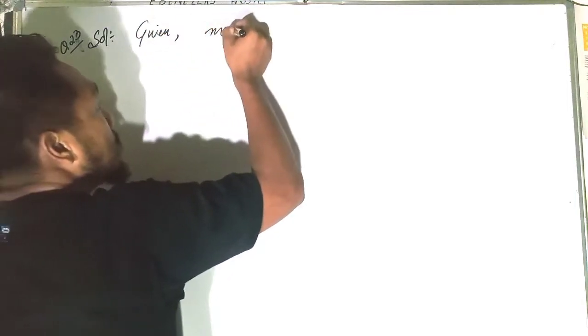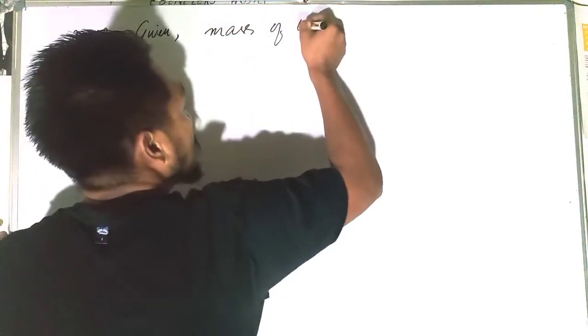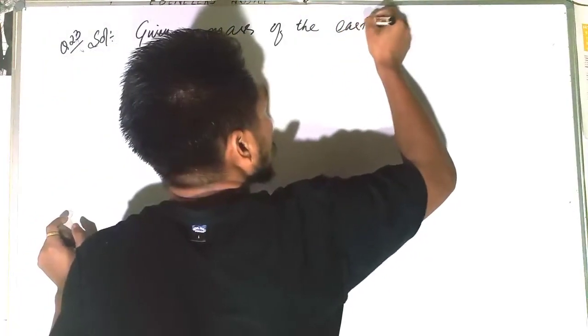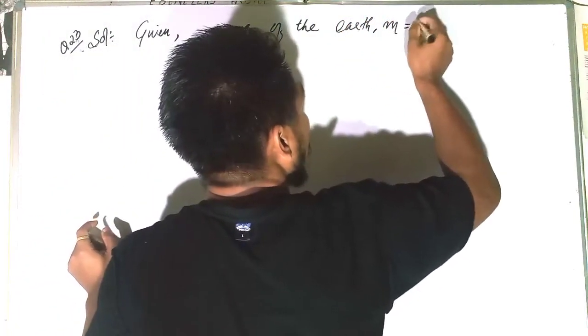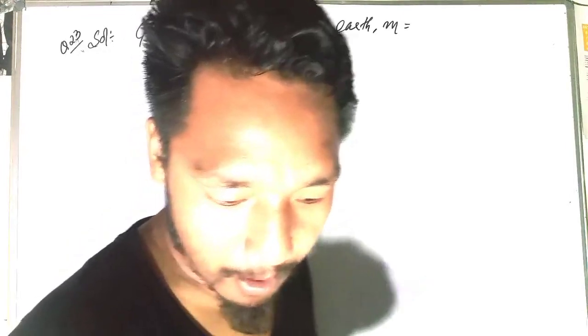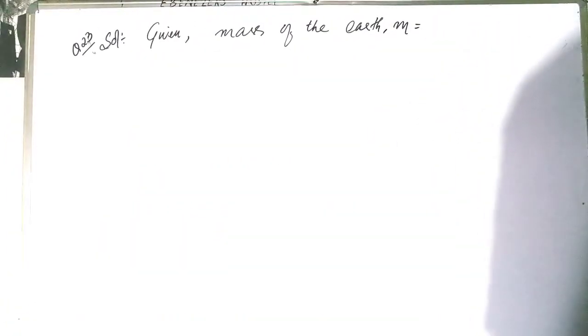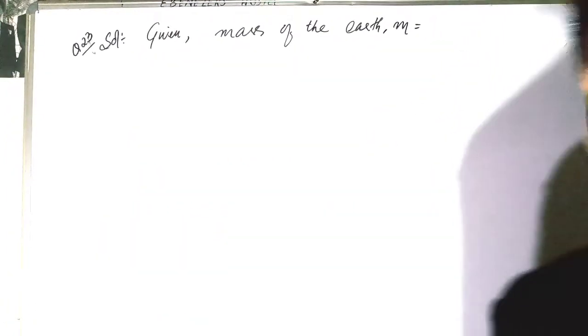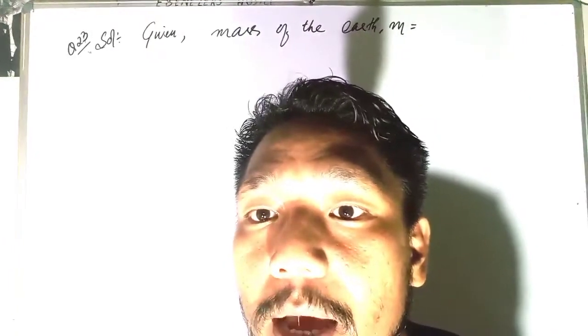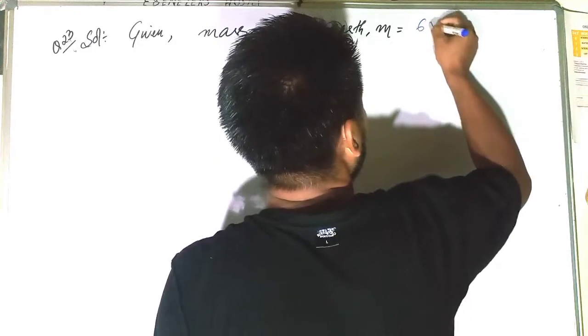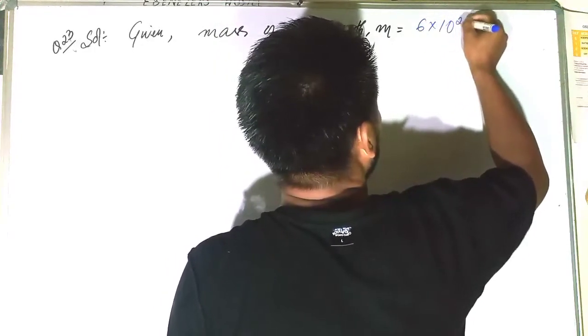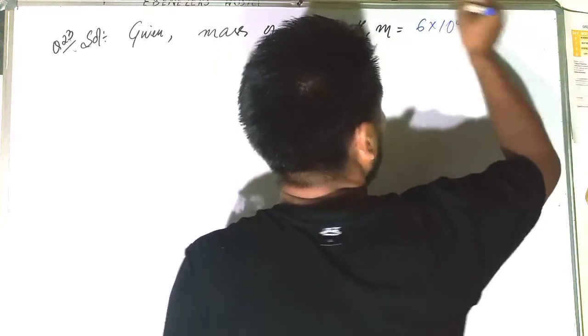Mass of the earth is given, small letter m, that is equal to 6 into 10 to the power 24 kg.